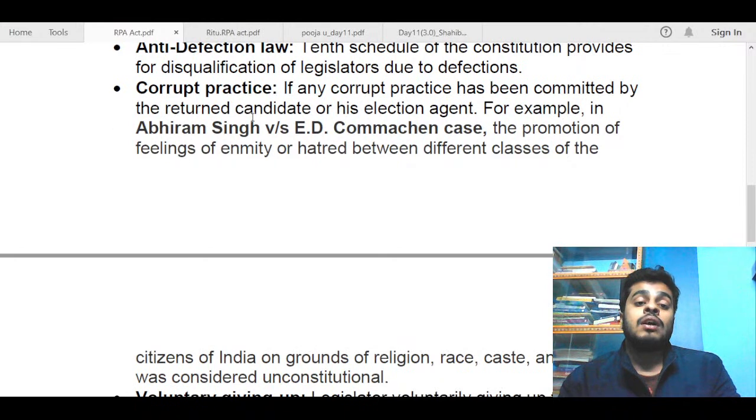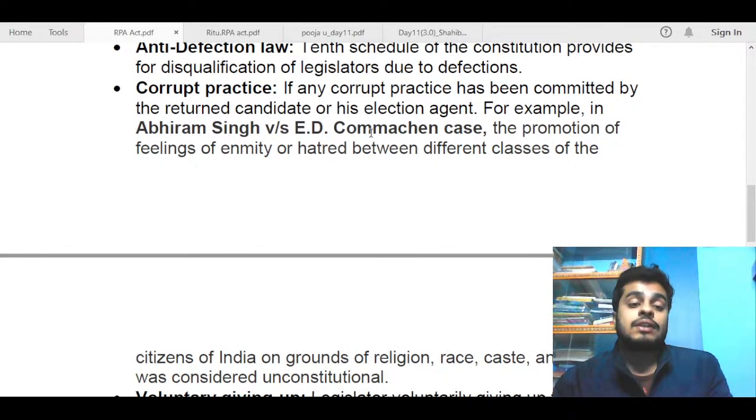adjudicated by the Supreme Court, Abhiram Singh versus C.D. Commachen case. I understand that this is a difficult case to remember, but try to note it down and try to remember this in your future answers. Even if you could have written corrupt practice here, that would have been sufficient. And the people who have written this case will definitely get some extra marks. So from now onwards, try to note some of the important cases related to the polity topics. Most of the important polity topics have two or three judicial cases. So whenever you go through the newspaper and you get those cases, try to note them down in your fact book.